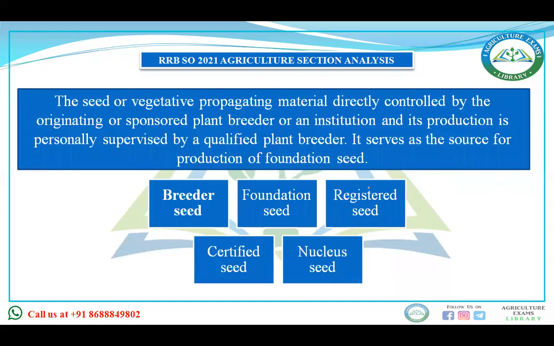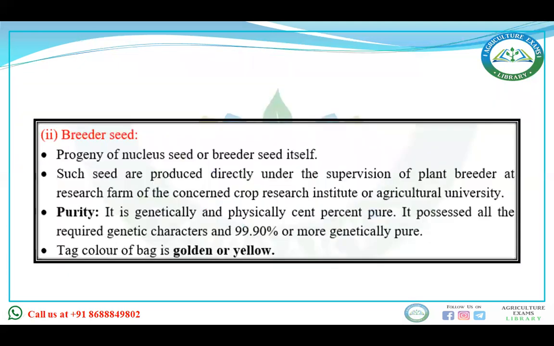The seed or the vegetative propagating material directly controlled by the originating or sponsoring plant breeder or an institution, its production is personally supervised by a qualified plant breeder. It serves as a source of the production of foundation seed. Okay, catch the question from there. It acts as a source for the production of foundation seed. Then foundation seeds are produced from, of course, breeder seed.